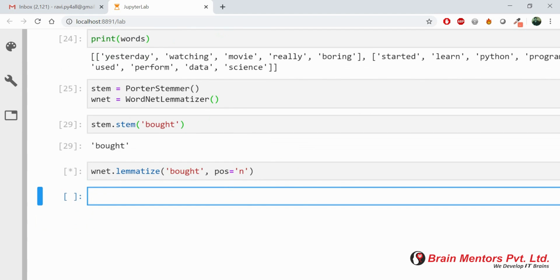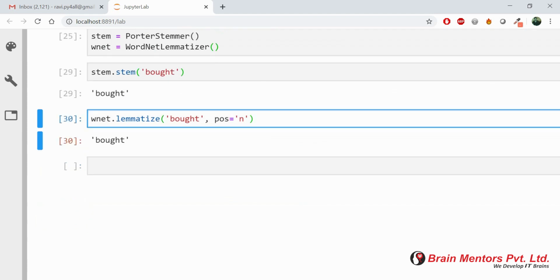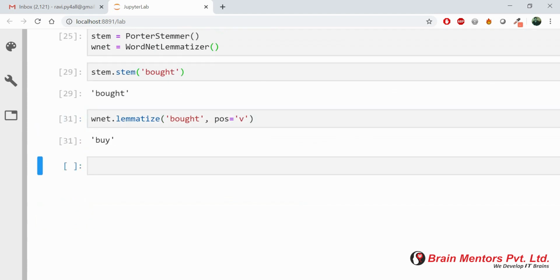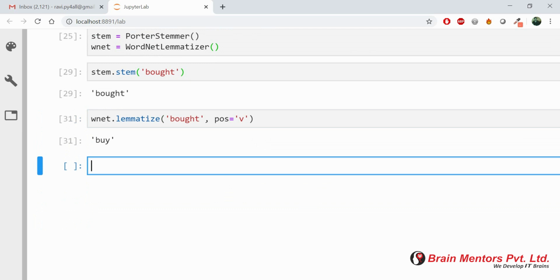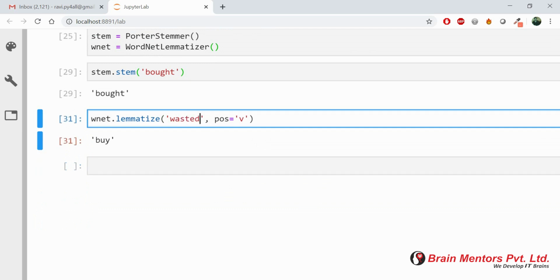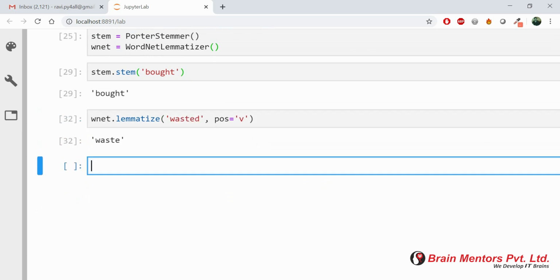N stands for noun and V stands for verb. If you want to change the POS, it will otherwise give you the default word. But if you write V, that is verb, you will get the base word, the actual word. Try wasted, it will be converted into waste. That's why I prefer to use lemmatization instead of the Porter Stemmer.